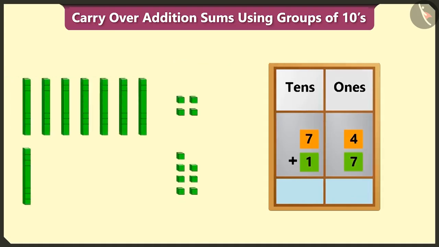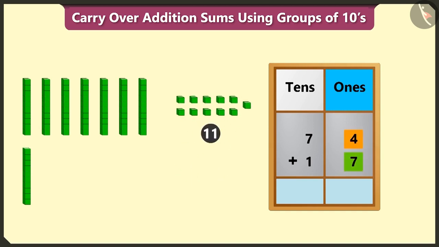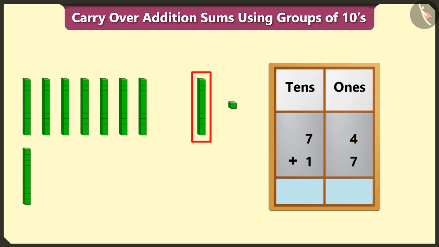Yes, after writing both the numbers in this way, in the ones tens boxes, adding 4 and 7 in ones box makes 11. 11 means 1 tens and 1 ones. We have to write 1 ones in the ones box and carry over 1 tens.